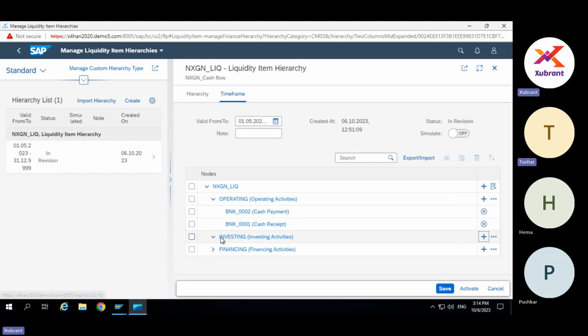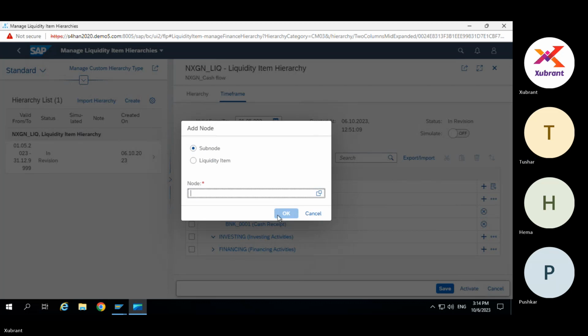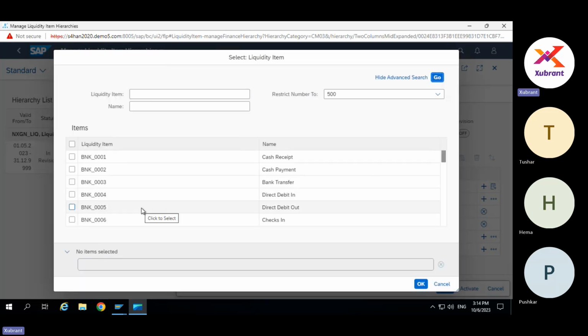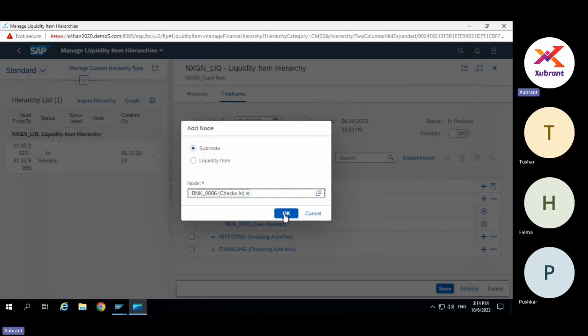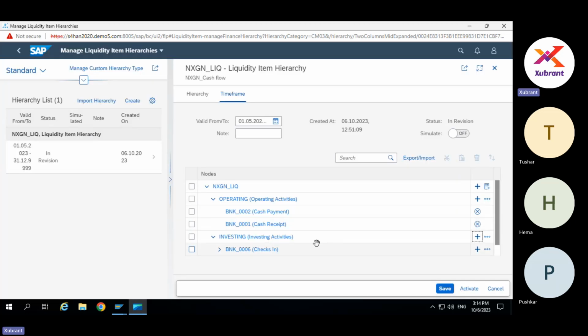Now, these are liquidity items, right? Cash payment, cash receipt. Correct. So these are liquidity items. So let us add, for example, something. This is not a very good example, but I have added something here. So here it will now show in investing, checks in financing, for example.